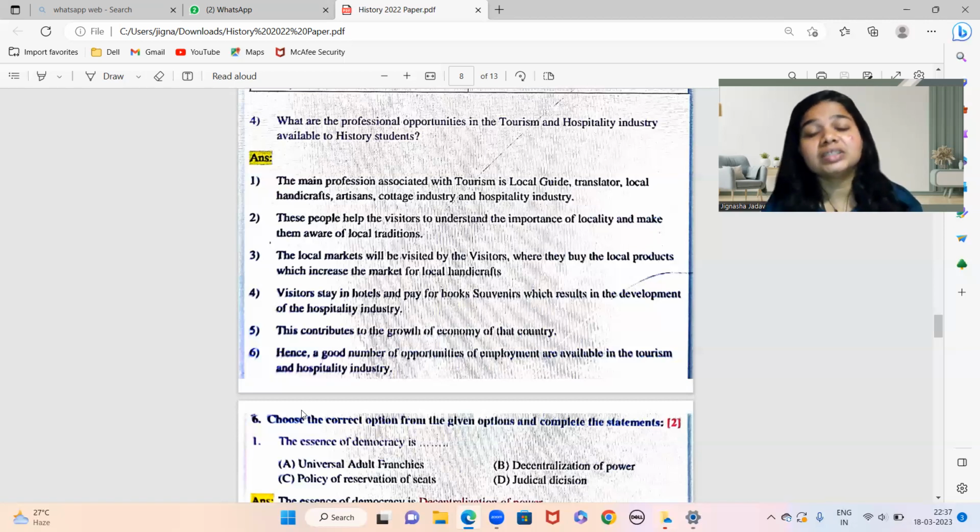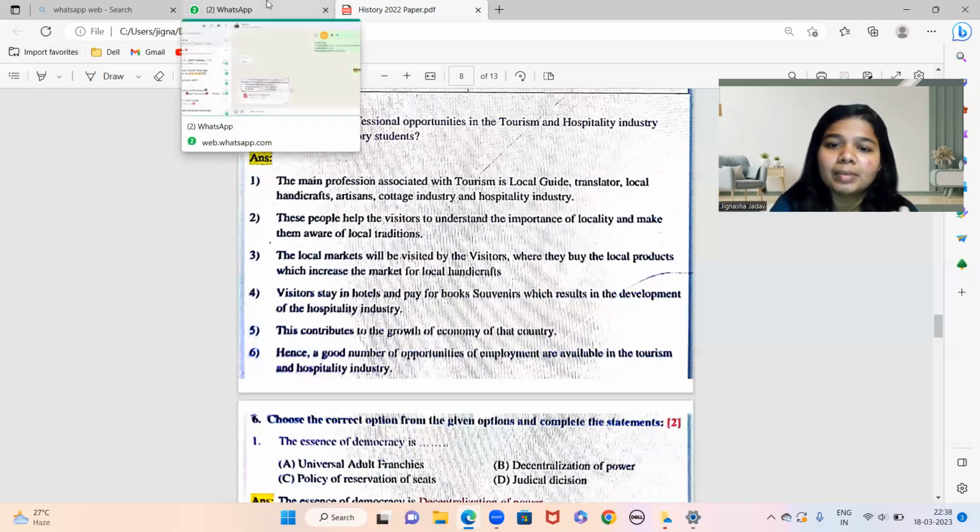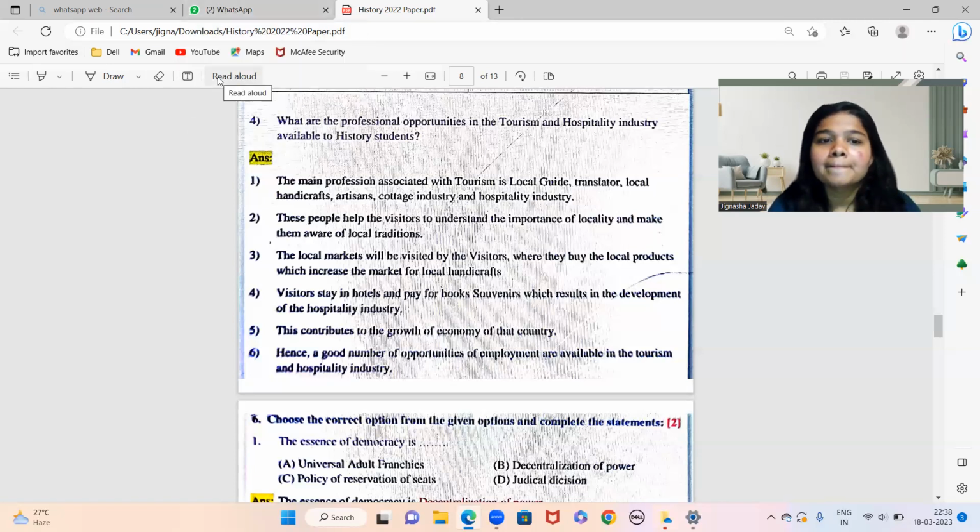These people help the visitor to understand the importance of that locality, and they also make them aware of local traditions. The local market will be visited by the visitors where they buy the local products, which increase the market for local handicrafts. Visitors stay in hotel and pay for books, souvenirs, which result in the development of hospitality industry. This contributes to the growth of economy of that country. कि जो visitors आते हैं वो hotel में stay करते हैं. They pay for the souvenirs, which again results in the development of hospitality.